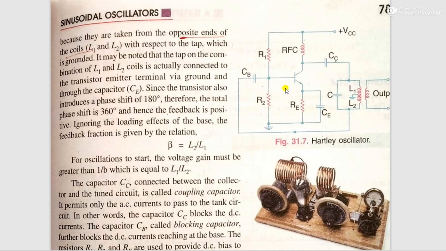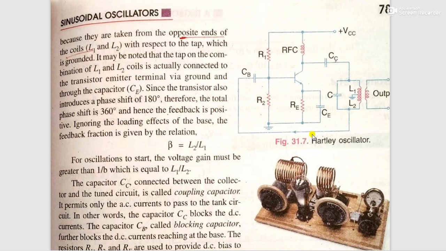It is a common emitter, so it introduces 180 degree phase shift, and this autotransformer or tank circuit also introduces 180 degree phase shift. So overall the total phase shift is 360 degree or 0 degree. Hence we complete the first criteria, Barkhausen criteria.